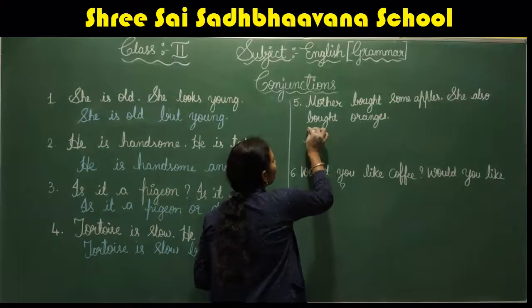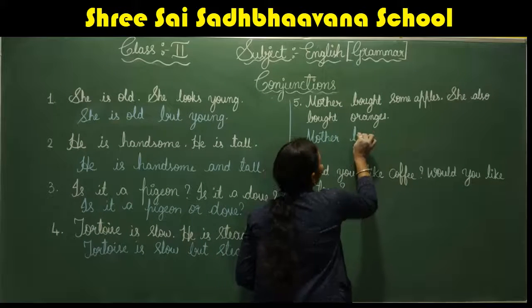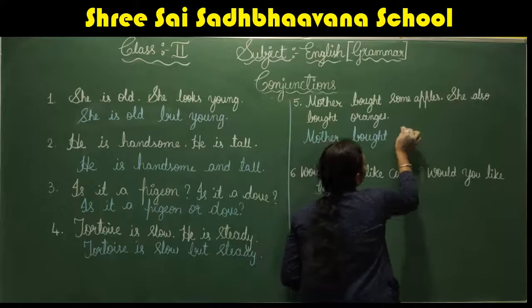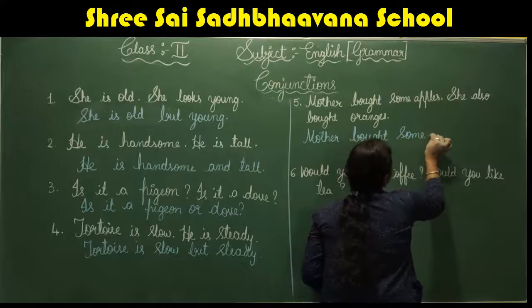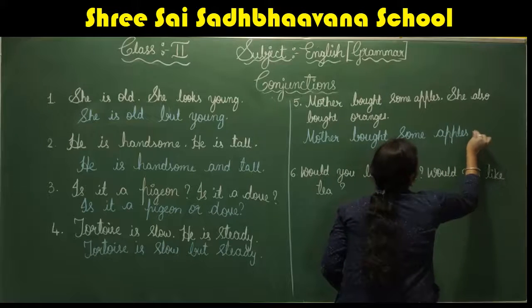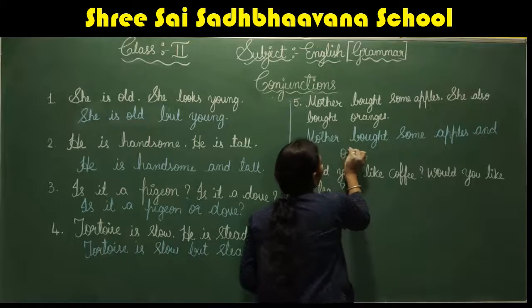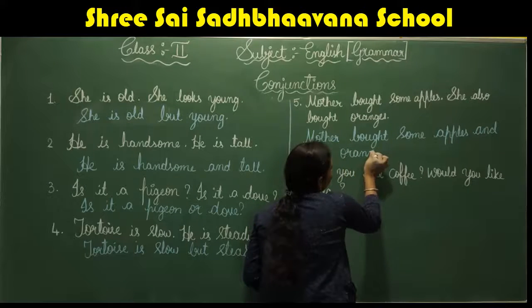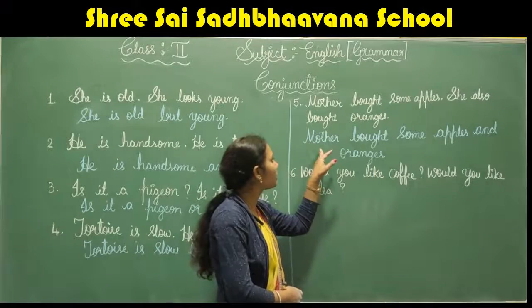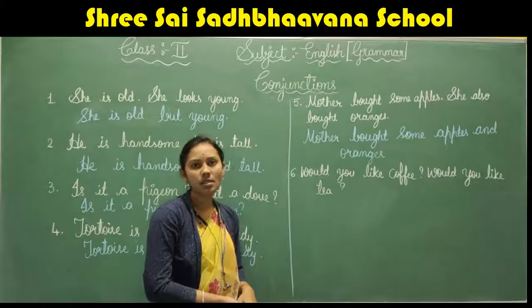Mother bought some apples and oranges. So we can write the sentence. Mother bought some apples and oranges.